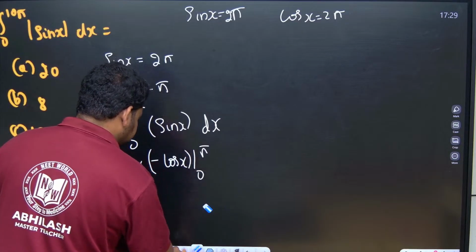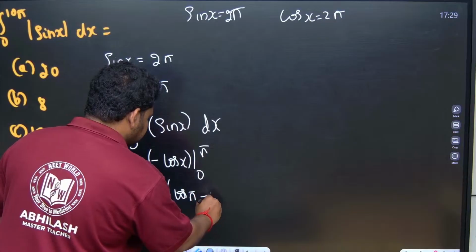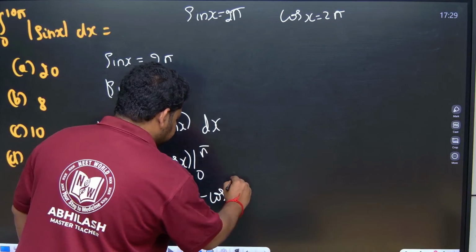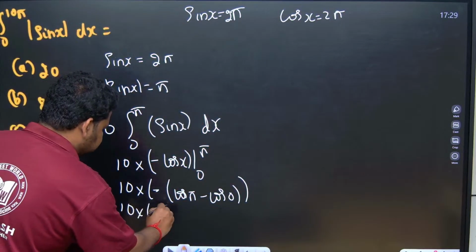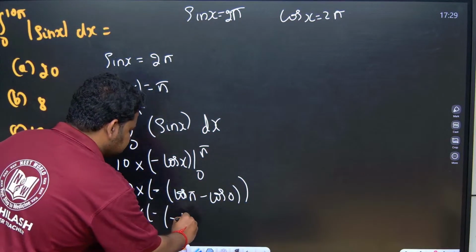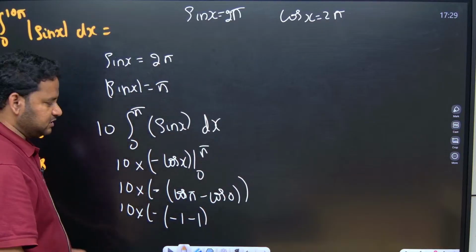Let me keep this minus outside. So let this minus be outside. This will become cos pi minus cos 0. Now what will happen? The minus will be outside. Cos pi is minus 1, cos 0 is 1. So minus 1 minus 1 will become just minus 2.